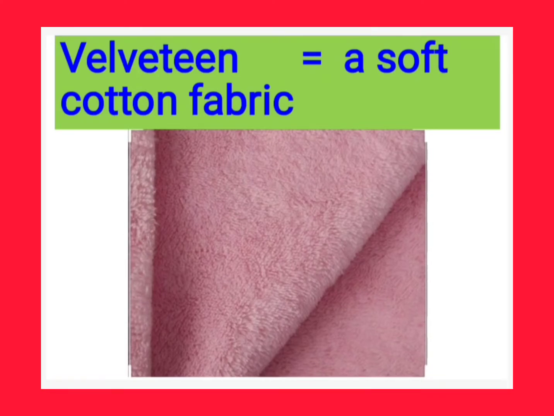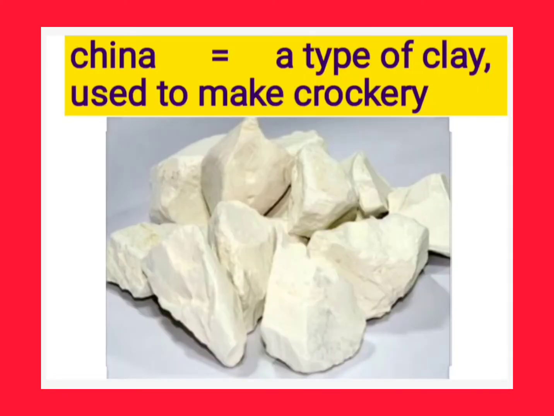And see the next one, china. Here china means not a country, but a type of clay used to make crockery. I think you have seen crockery, bowls and glasses. So by using this china, a type of clay, they prepared the skin horse.